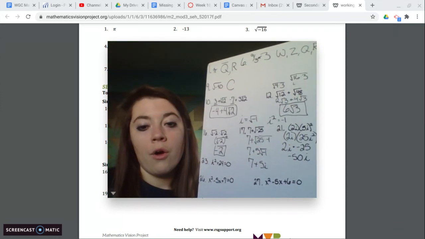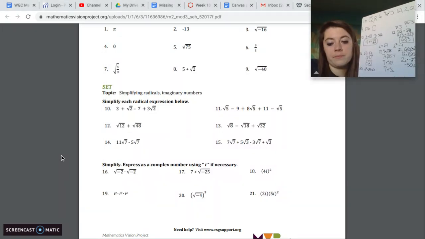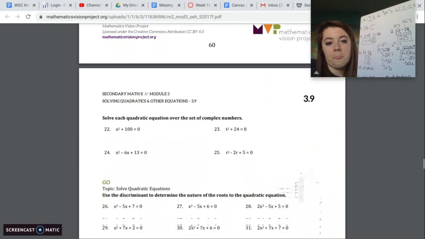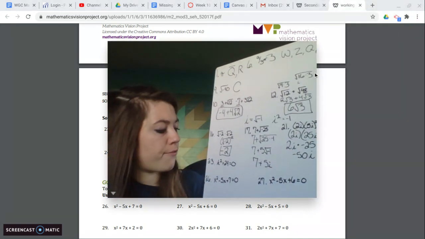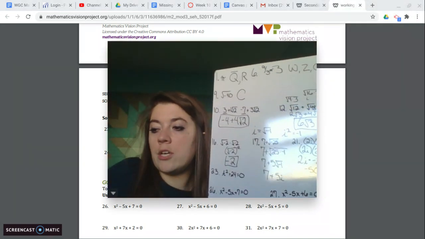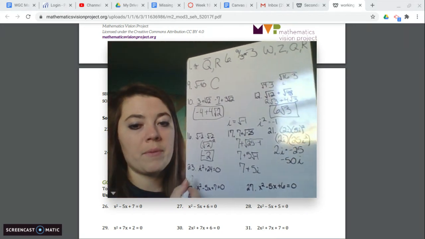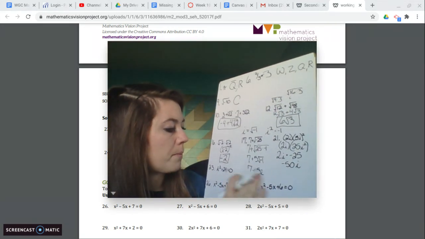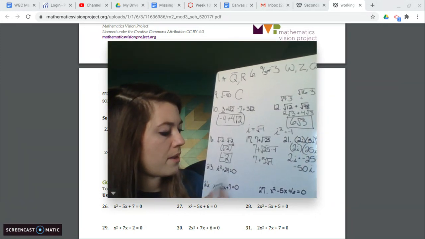All right. Next section. For the next section, we want to solve each quadratic equation over the set of complex numbers. So the first one we're going to do is number 23. I'm going to erase this a little bit so I have some space. So we have t squared plus 24 equals 0.